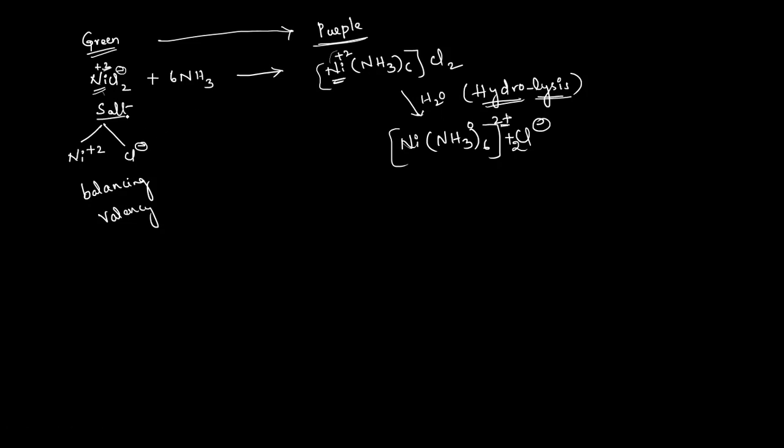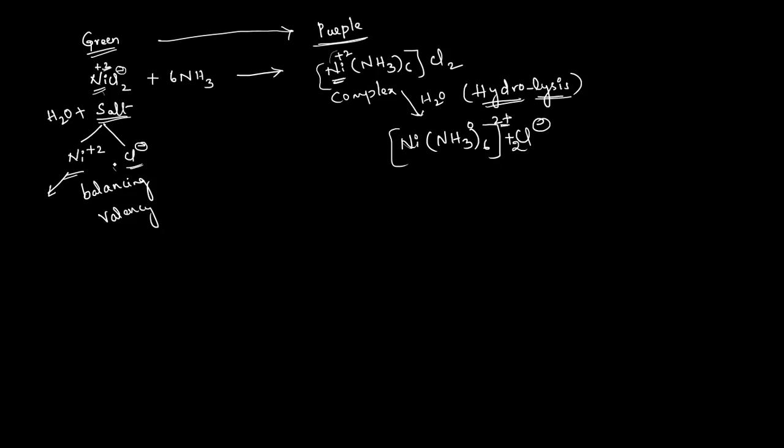This is a simple salt and this is a complex molecule. In the simple salt, when water is added, this nickel chloride dissociates into its constituent particles, such as nickel plus 2 ion and chloride minus ion. This nickel will give the positive identification test, the confirmation test.